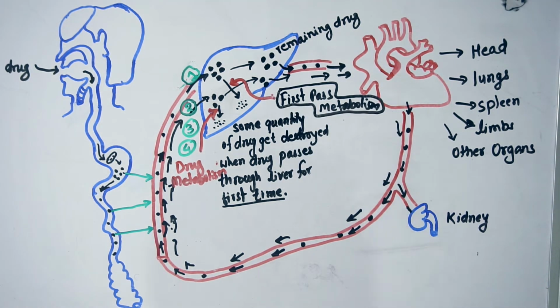Now these products which are obtained from drug metabolism or first pass metabolism are collectively called metabolites or drug metabolites, okay. These metabolites may be high molecular weight or low molecular weight.